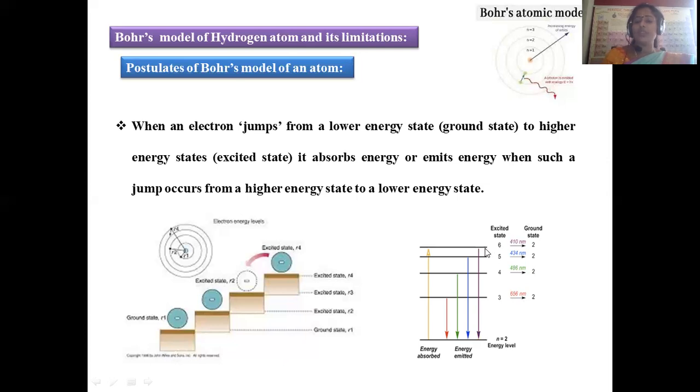Emission is possible when the electron is moving from a higher to a lower energy level; it emits radiation. Absorption of radiation is possible when the electron is jumping or hopping from a lower energy level to a higher energy level. In that case it requires extra energy, which is taken in the form of absorption of energy. So here both are represented in a single diagram. This is a postulate given by Niels Bohr in his atomic spectrum.